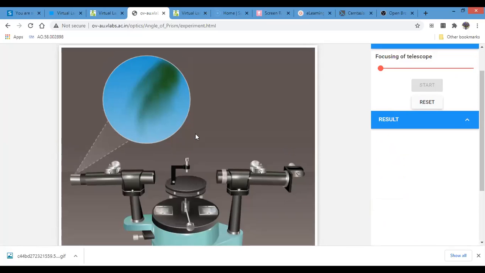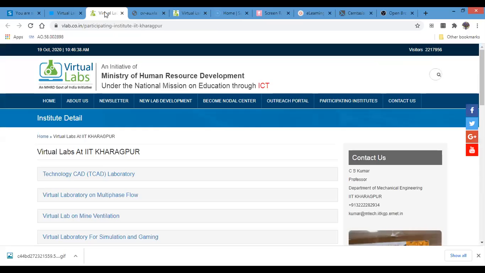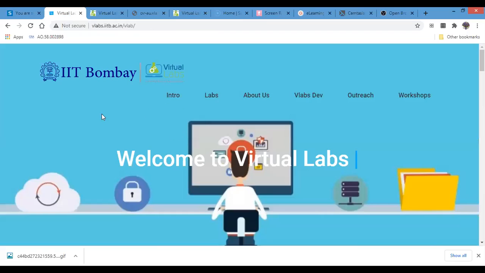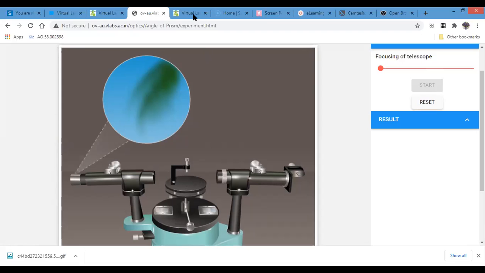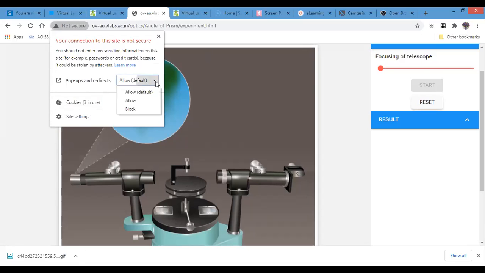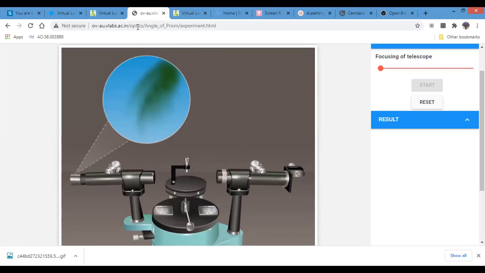And this is one of the virtual labs which is available. There are so many virtual labs available under the Ministry of MHRD. We have the labs by IIT. We have the labs by Amrita, and here you have to click and allow Flash. If you are not allowing Flash, then the simulation will not run. So allow that before you start to record.